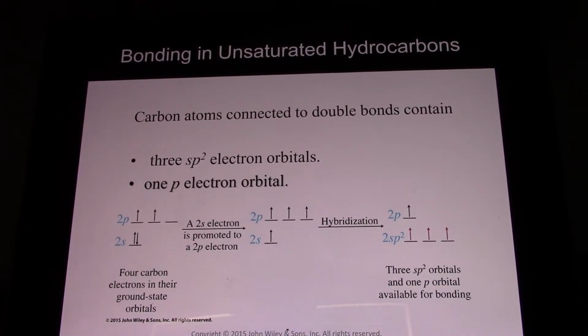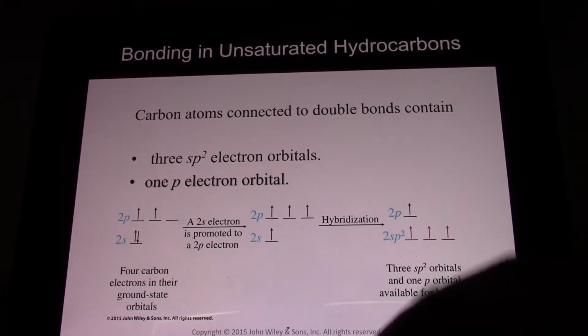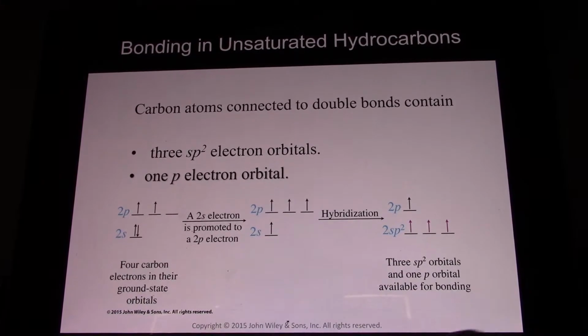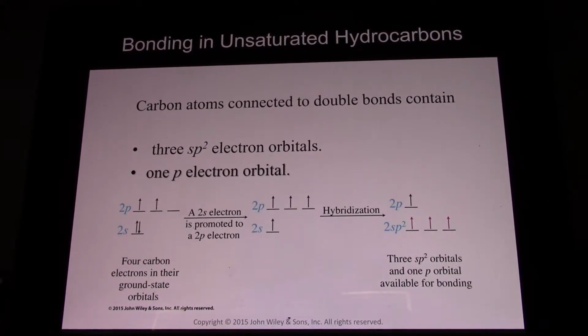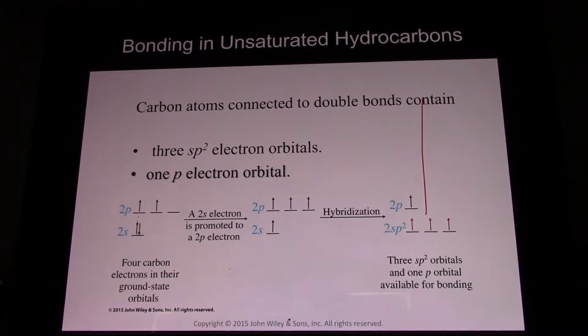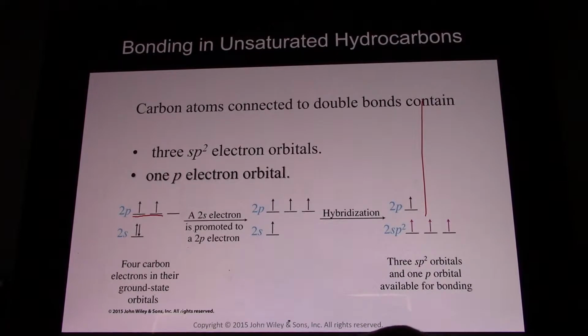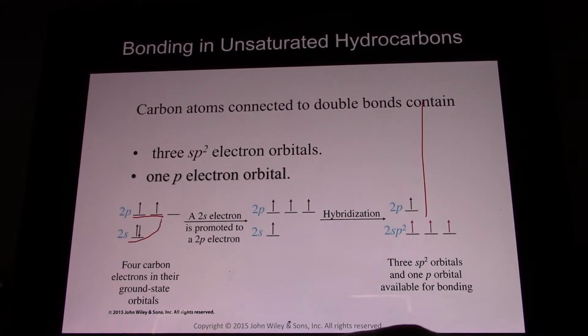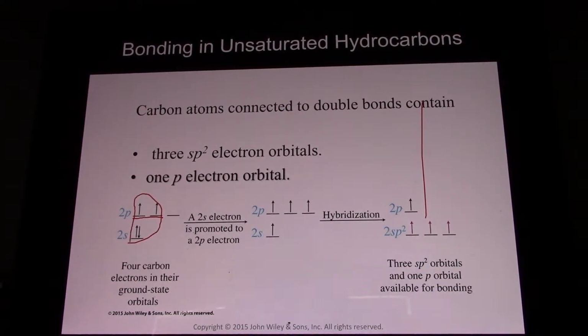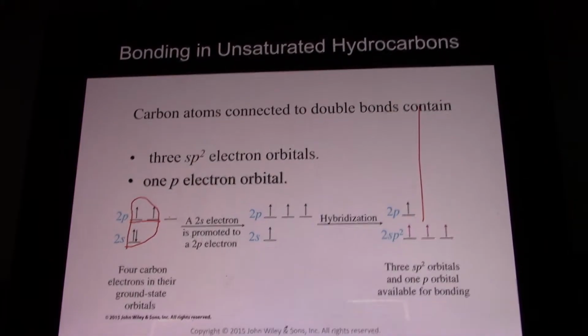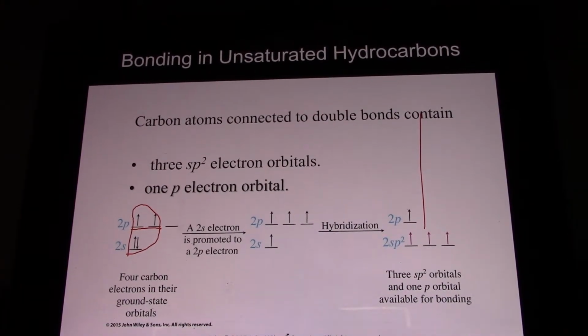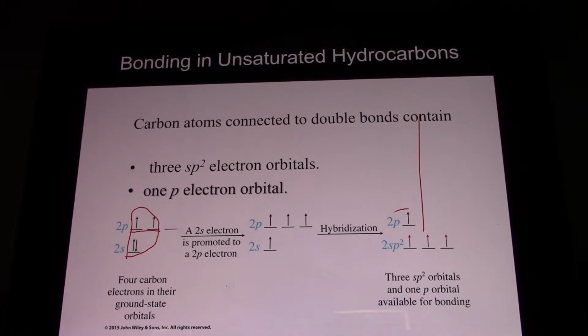All right, carbon atoms connected to double bonds contain 3 sp2 orbitals and 1 p orbital. The sp2 orbitals, these correspond to the sigma bonds. So in this case, we're taking 2 p orbitals and an s, and we're throwing them into a blender to make our 3 sigma bonds. And then 1 p orbital is left alone to make the pi bond, the double bond. So the double bond is made with the p orbital. The double bond is just p orbitals.